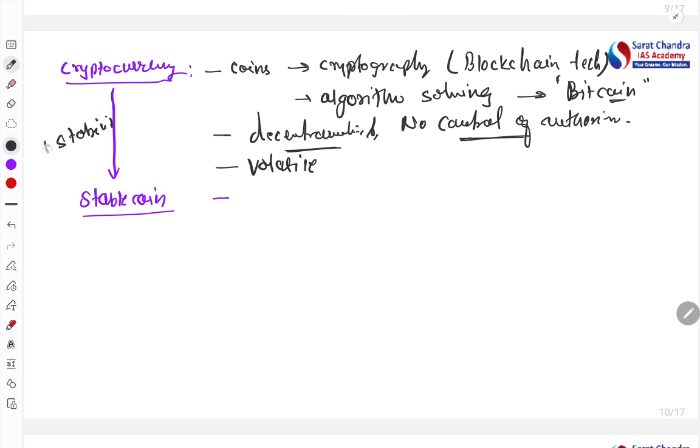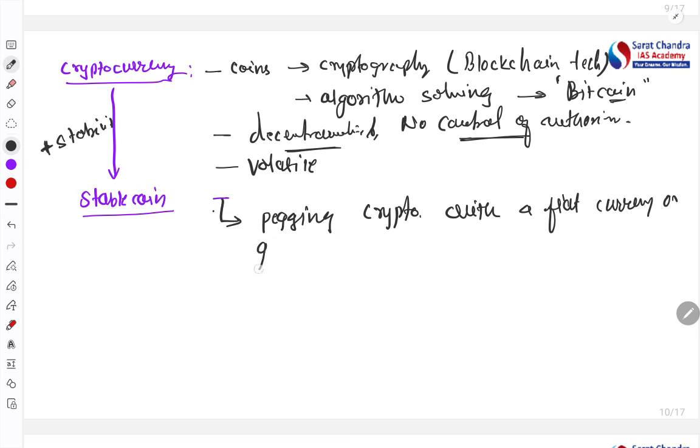So to bring stability in this cryptocurrency, cryptocurrency plus stability is called a stable coin. You can easily understand that. Now how is this stability brought? The stability is brought by pegging the cryptocurrency with a fiat currency or gold or any other asset. Okay, so we peg it.